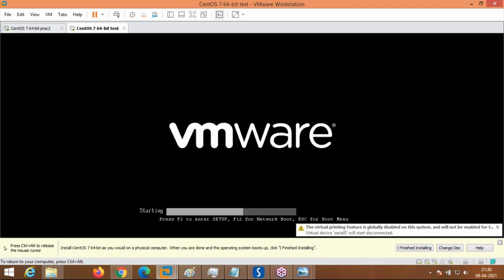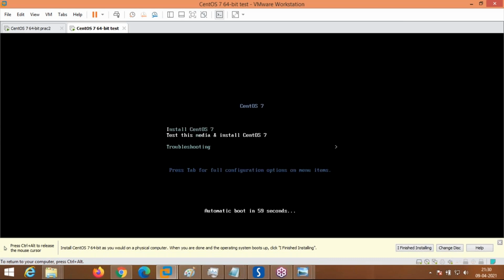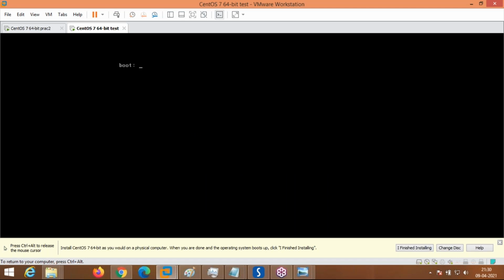See, it is booting. Now it is asking whether you want to install. Whenever you come here, if you want to install in text mode, press Escape. See, the boot prompt has come. There you type linux text and press Enter. CUI based installation takes over.